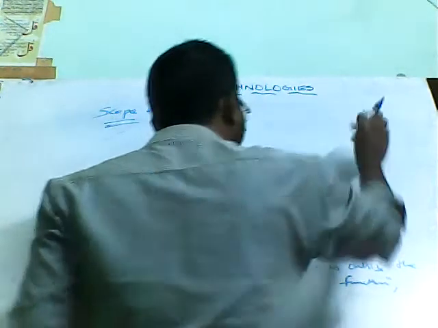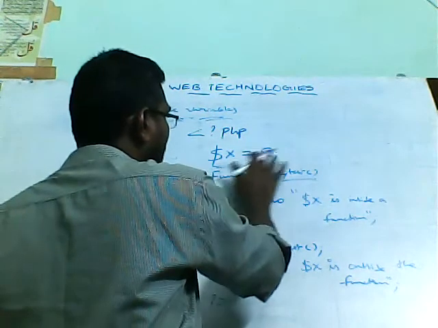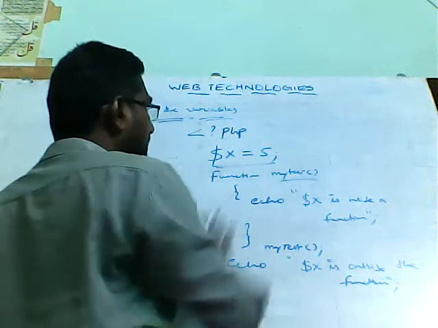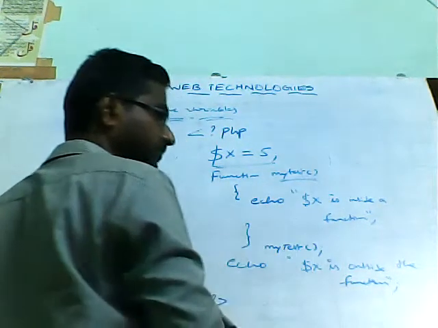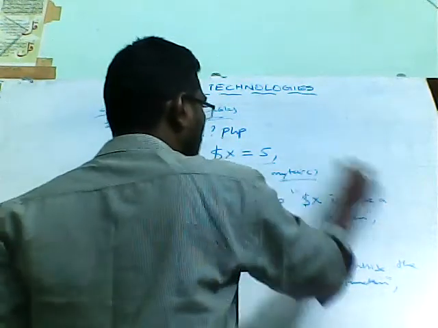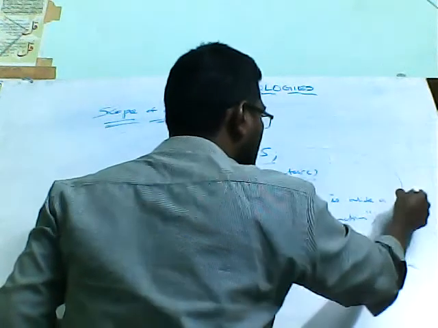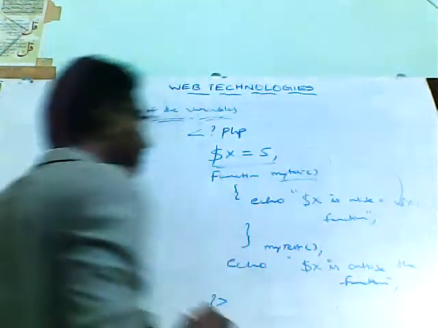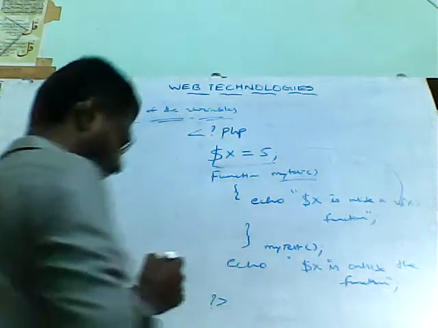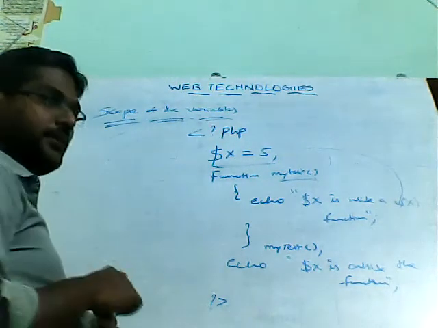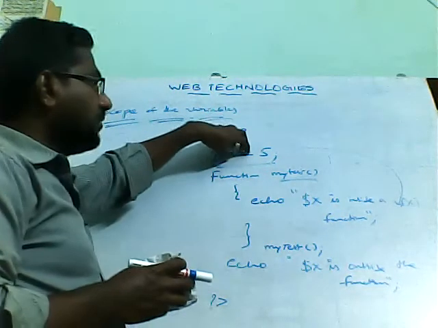But here in PHP, if you declare any variable like this, $x = 5, you can't access this variable inside the function. Inside the function you can't access that variable. Only outside can you access that variable.